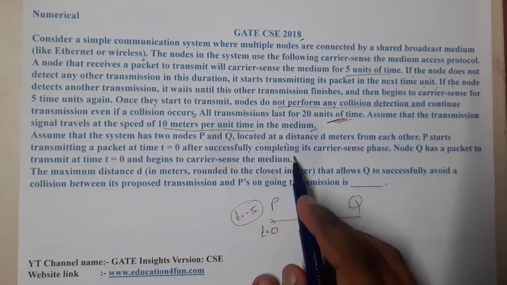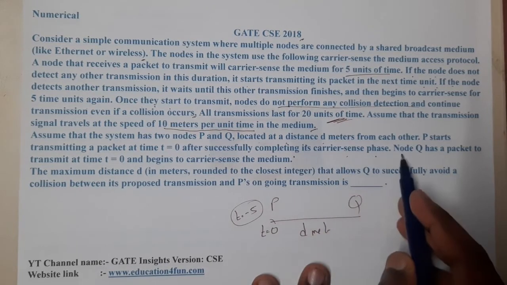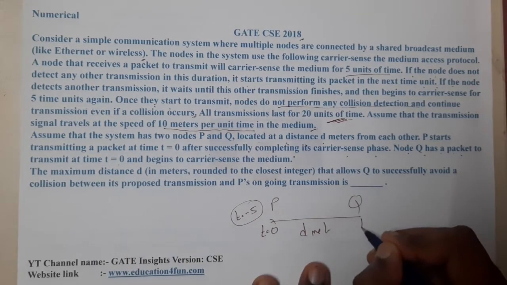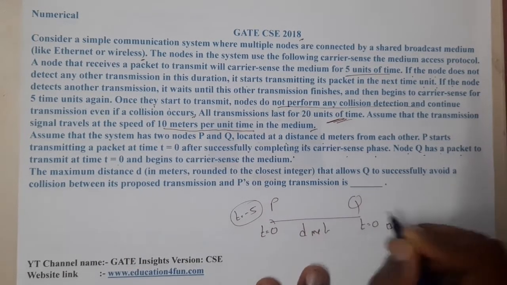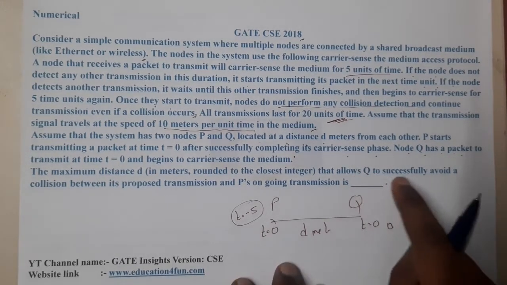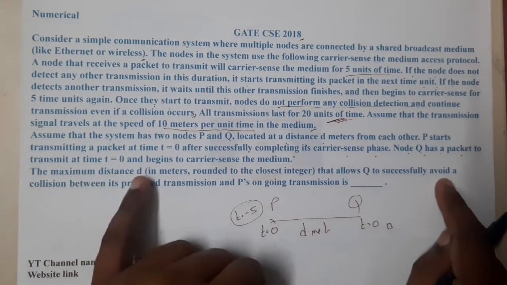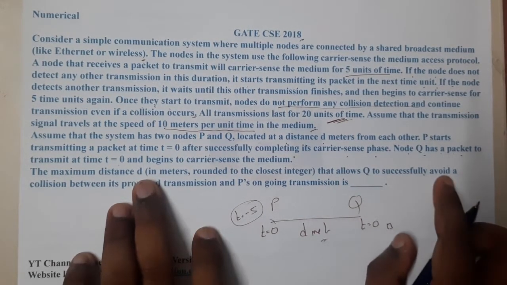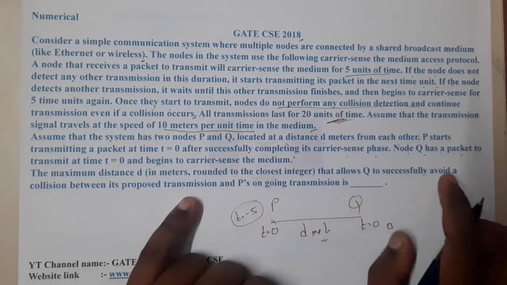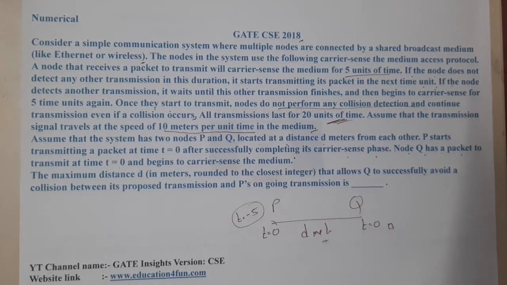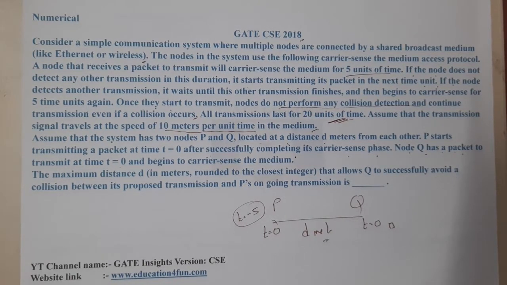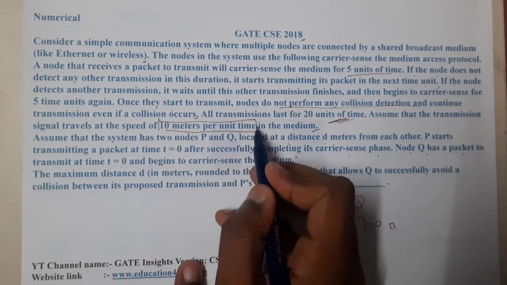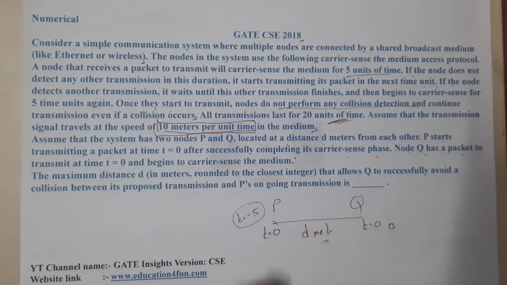After successfully completing its carrier sensing, node Q has a packet to transmit at t equal to 0. So at t equal to 0, the packet has arrived at Q and Q wants to send it. What is the maximum distance d that allows Q to successfully avoid a collision with P's ongoing transmission? This seems to be an interesting question, right? Each signal will go at a speed of 10 meters per unit time. Then what will be the distance is the question.